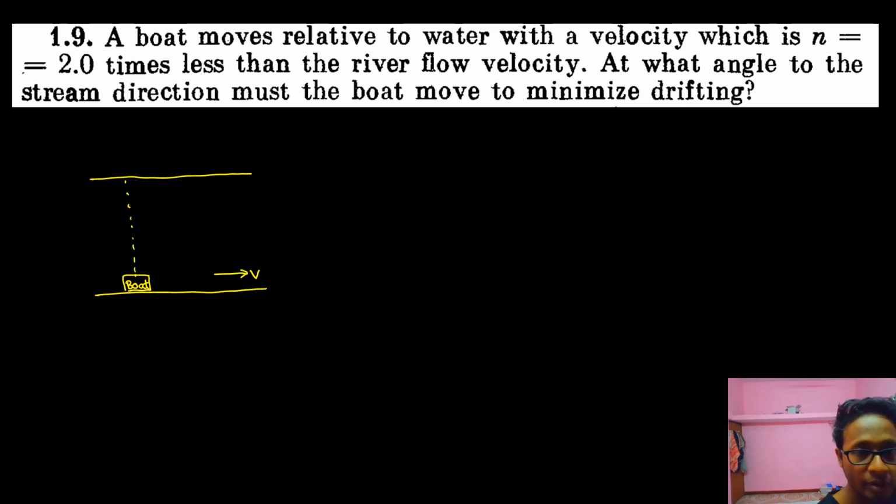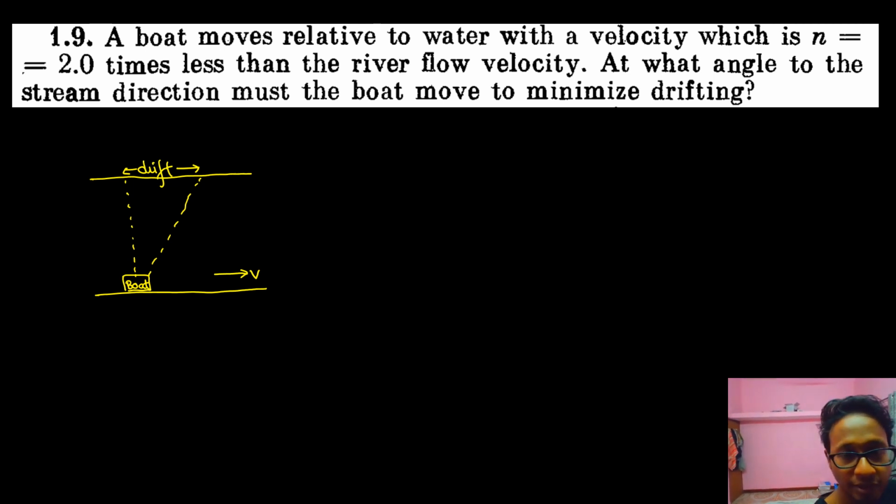And while traveling to the opposite shore, the river current will carry it in this direction. So suppose while going to the opposite shore, he reached out here. So this much distance is called drift, and this must be minimized. So what should be the angle along the stream direction so that drift is minimized?